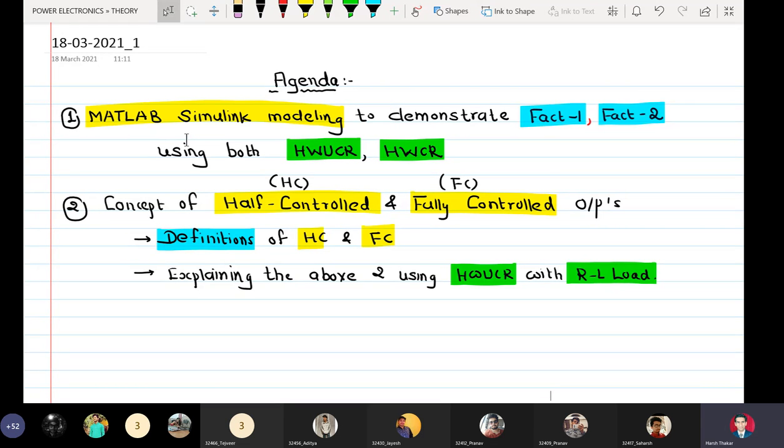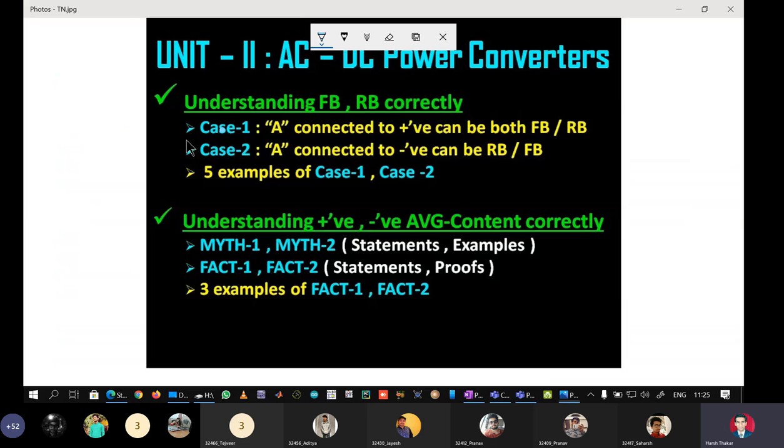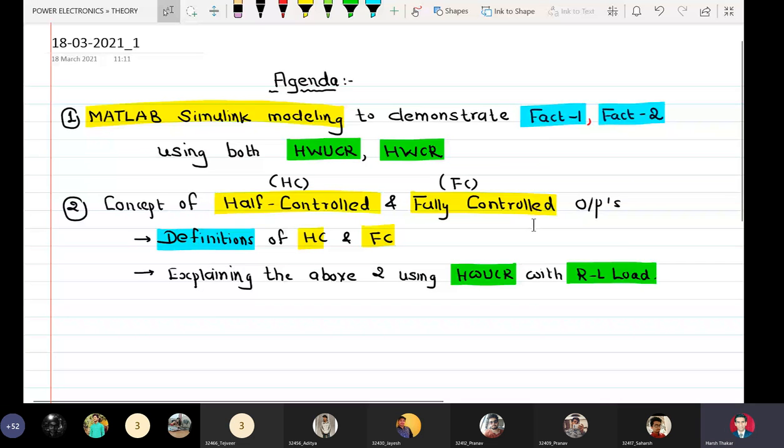The second thing which we want to discuss is the concept of half controlled and fully controlled outputs, that is HC and FC. So first we will define what is half controlled output and fully controlled output, and then we will explain the above two by actually analyzing the circuit of an uncontrolled rectifier half wave while it is driving an RL load. Okay, so over to MATLAB now.